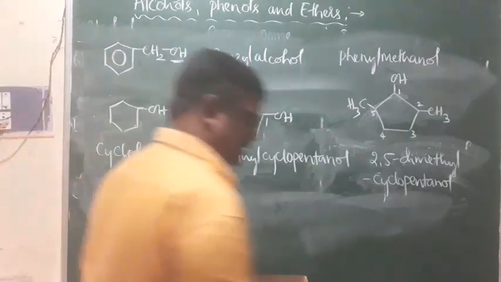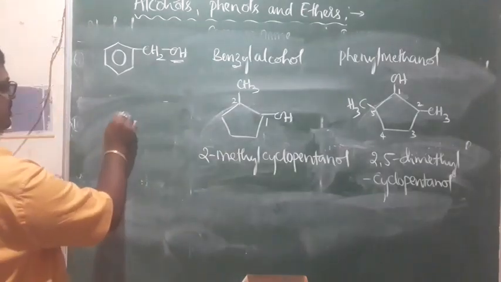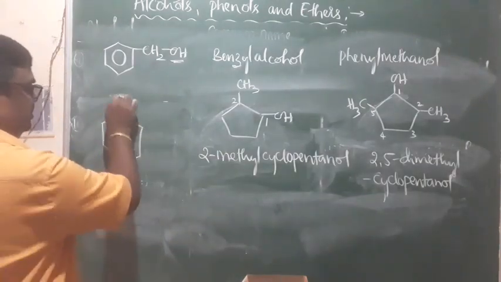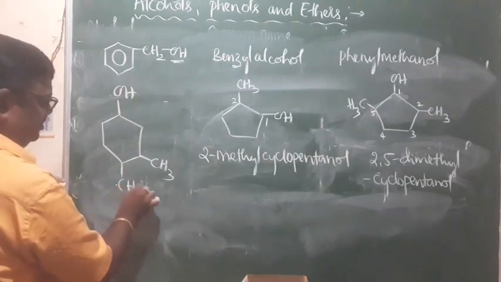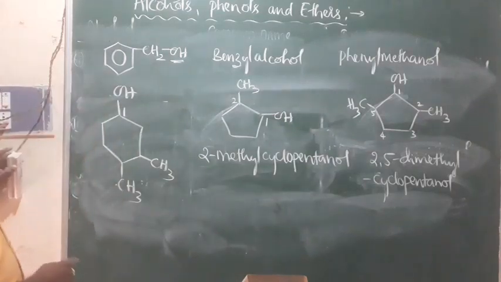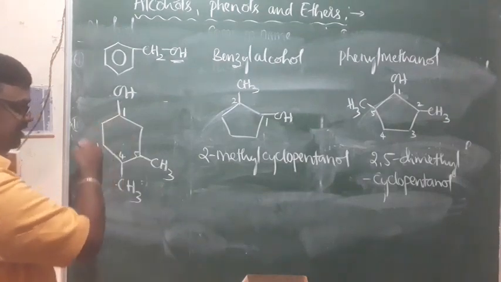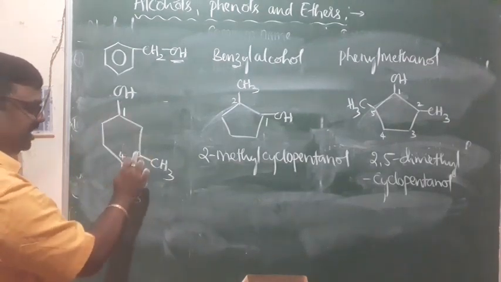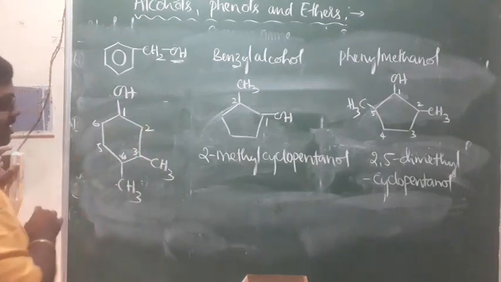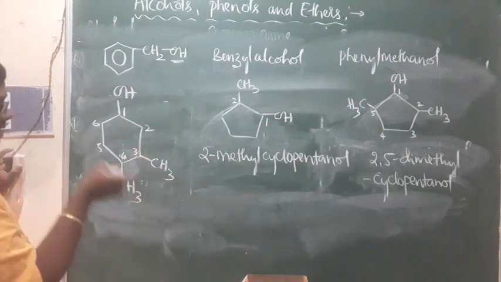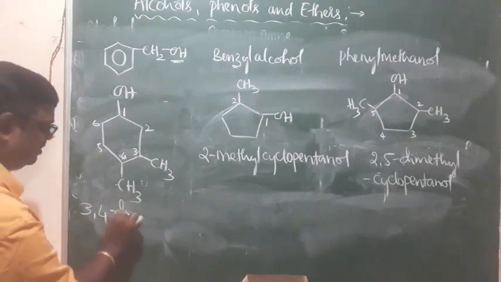Look here, one more. This is OH, this is CH3, and this is CH3. This is number 1, it is fixed. If we start from this side, it becomes 2, 3, 4, 5, so 4 and 5. If we start from here, 4 plus 5 is 9. If we start from the other side, this is 2, this is 3, this is 4, 5 and 6. So 4,5 or 3,4? 3,4 is better. By the lowest sum rule, therefore 3,4.